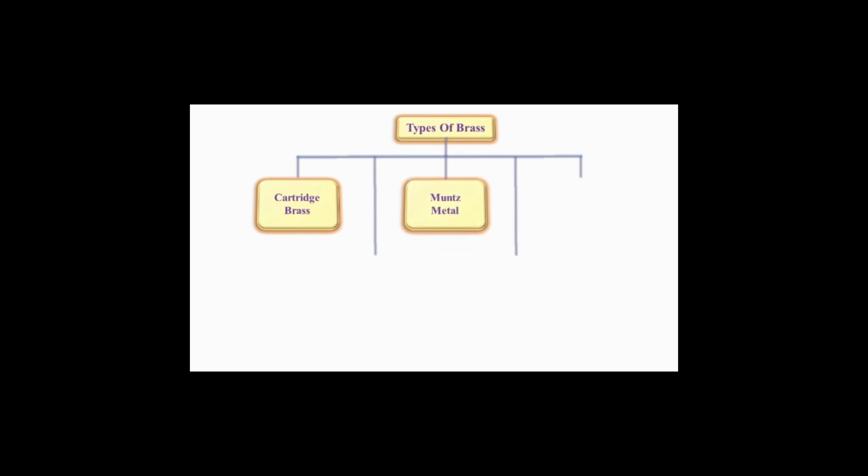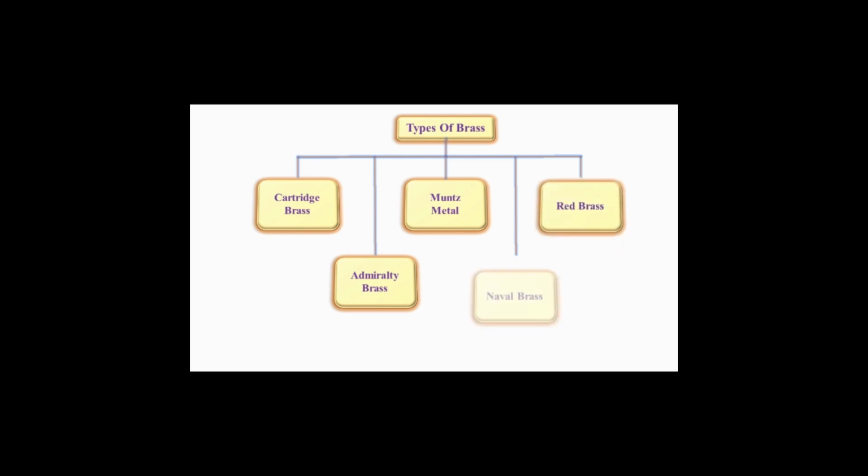So brass is further classified into 5 more categories. Let me tell you guys, brass has 5 more types, that is, you can see in this slide, the types of brass. The first one is cartridge brass. Second type is Muntz metal, one of the very popular metals of brass. Then Admiralty brass. After this, red brass, and the last one is naval brass. Okay, all these are the types of brasses: cartridge brass, Muntz metal, Admiralty brass, red brass, and naval brass.